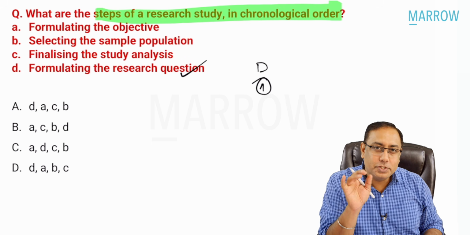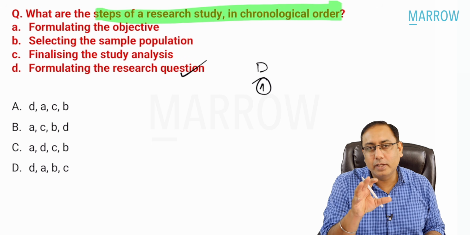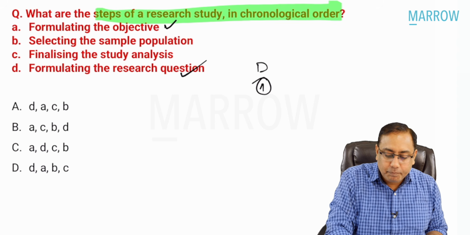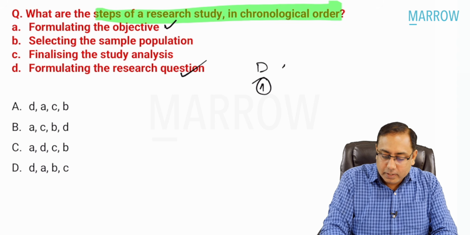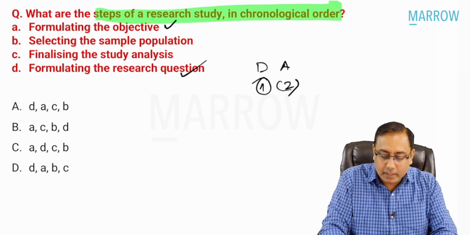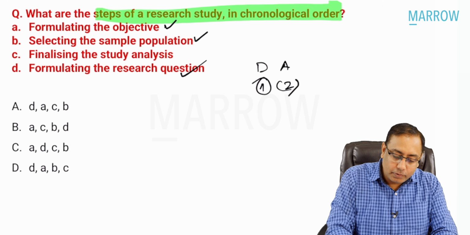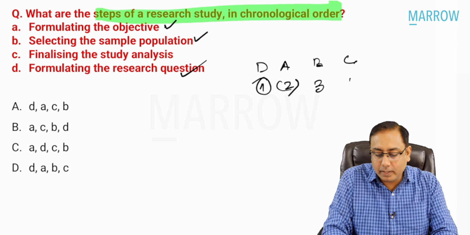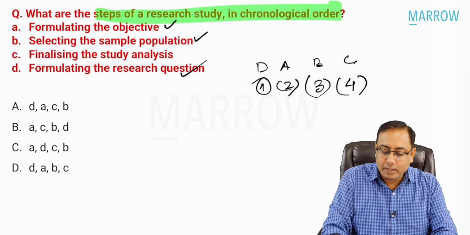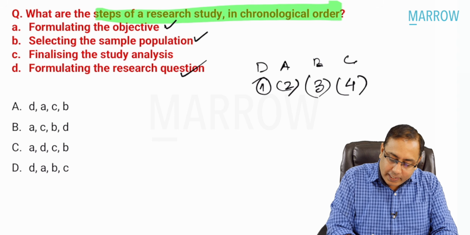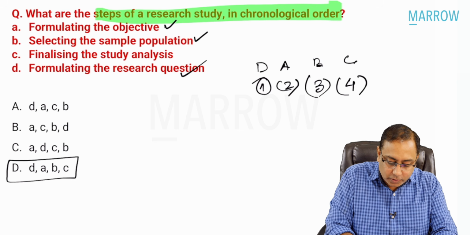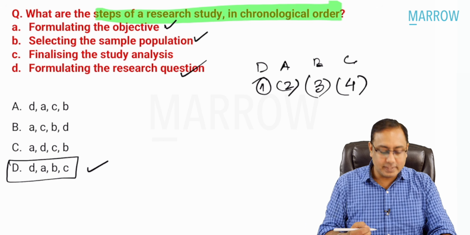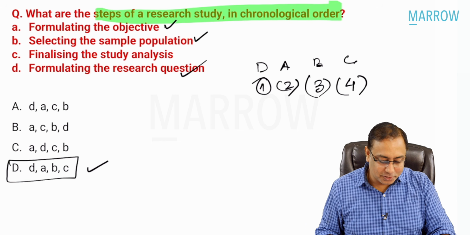In the next level, once you identify the research question, then you see what you intend to do in that research question, that is, to identify the objective, what you want to find out. So that is your second part. And then you are going to identify the study population, third level, and finally you would do the analysis, fourth level. So that is how you are going to do it: D, A, B, and C. This is the correct sequence that you would like to follow: D, A, B, and C. So the correct answer is option number D.